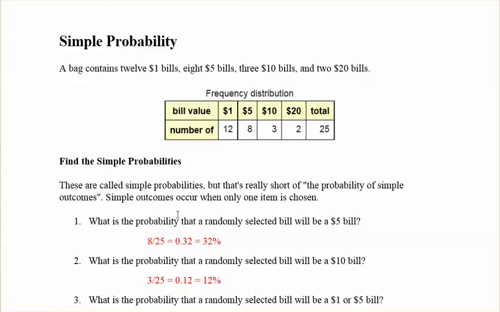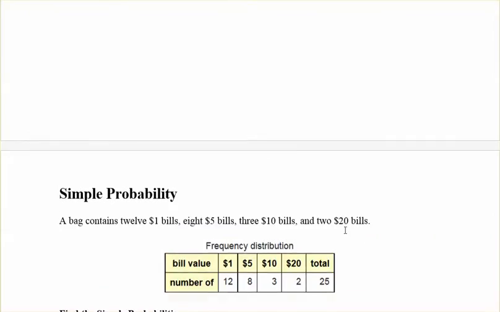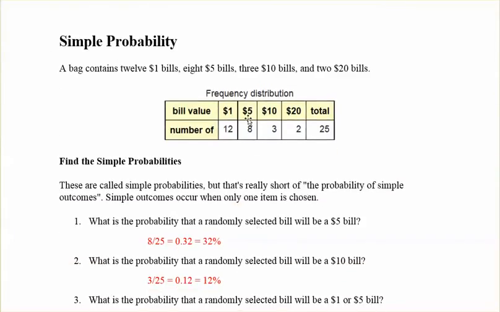What is the probability that a randomly selected bill will be a $5 bill? Remember, it's number of successes over number of trials. A success would be drawing a $5, so there's 8 chances of success over 25 possible. 8 over 25 is 0.32 or 32%.